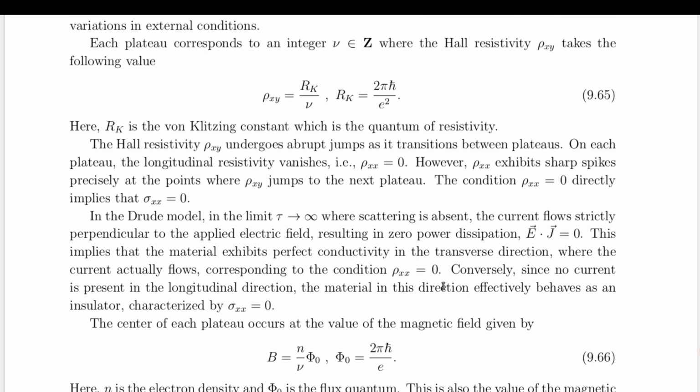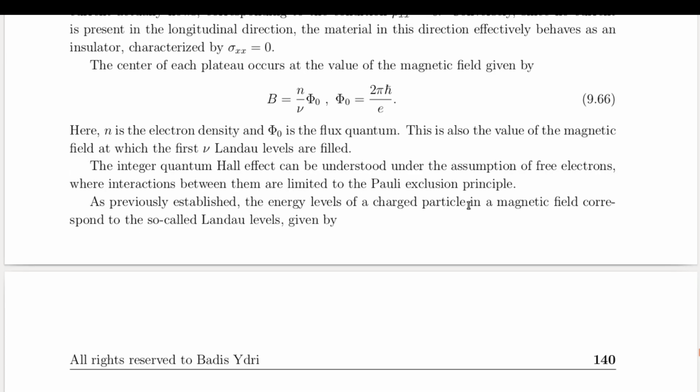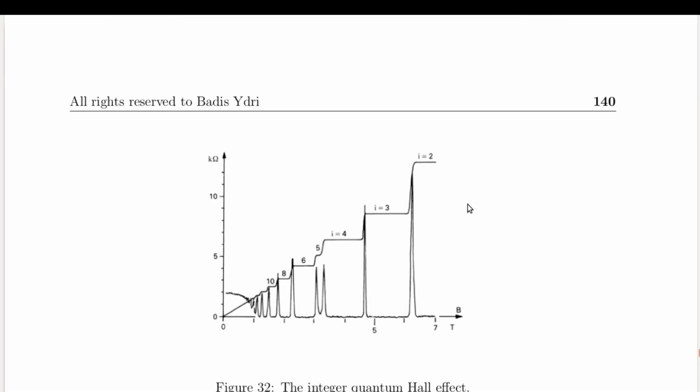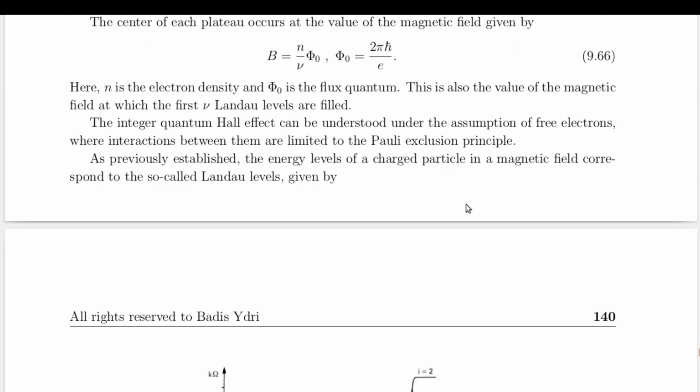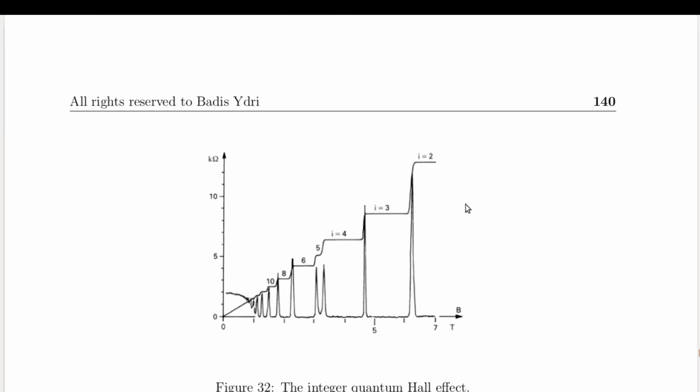The integer quantum Hall effect is characterized by the quantization of the Hall resistivity. When a two-dimensional electron gas is subjected to a strong magnetic field at low temperatures, the Hall resistivity does not change smoothly. Instead, it forms distinct, well-defined plateaus at specific values. The longitudinal resistivity vanishes on these plateaus, while the magnetic field at the center of each plateau is the value of the magnetic field at which the first new Landau levels are filled.